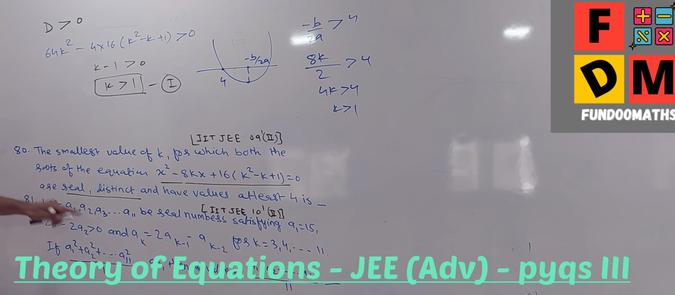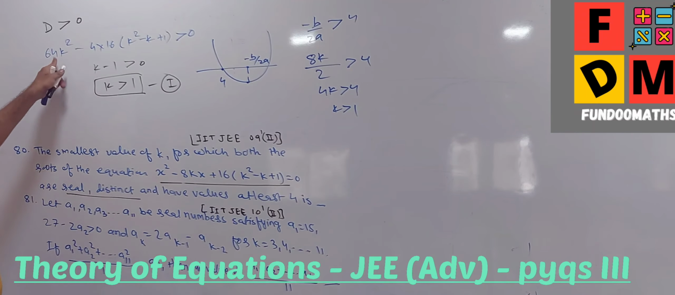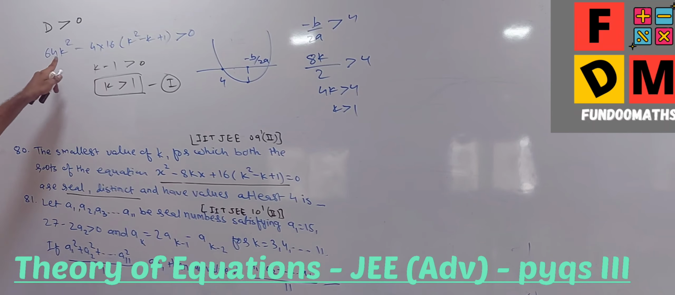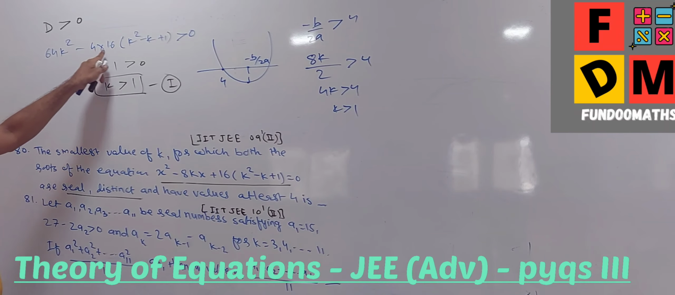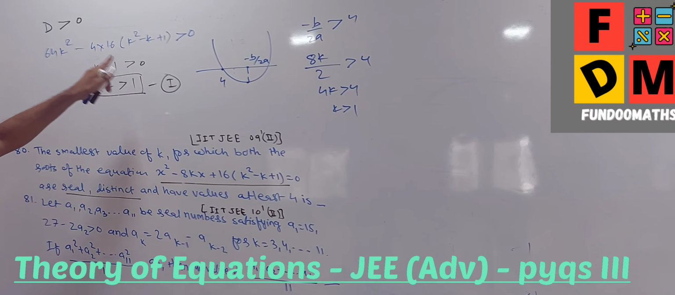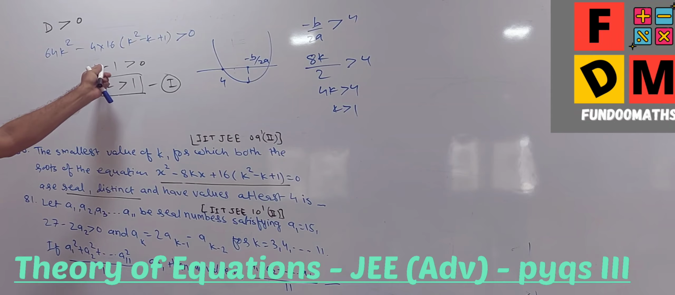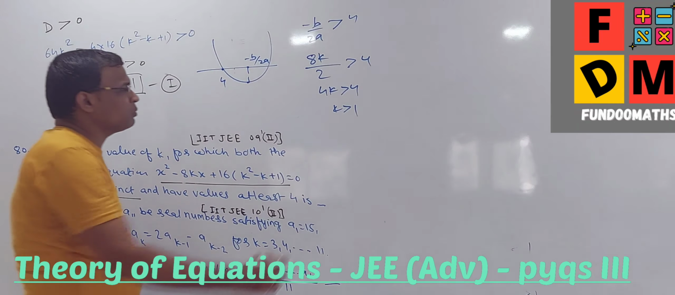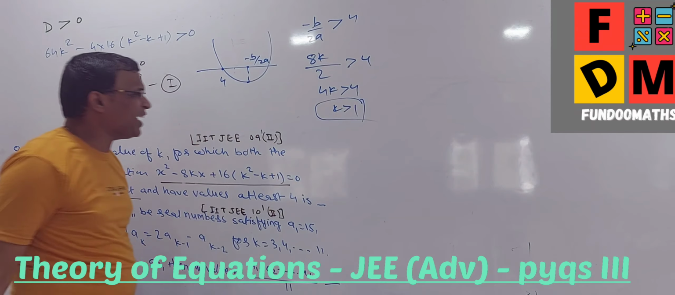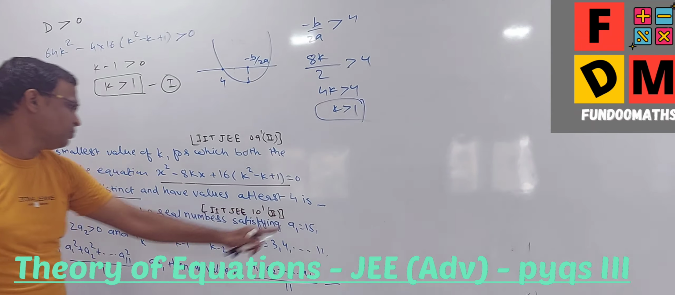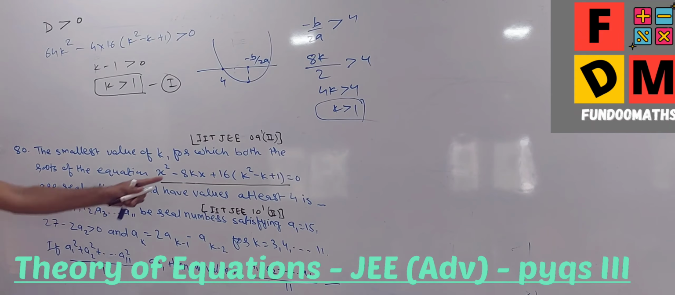Nothing great. Just check it out once again. It is 64k square minus this. So 64k square minus 64k square gets cancelled. Then I have 64k minus 64. So 64 gets cancelled. K minus 1. So both are giving me the same result. Fine. What would be any other proposal I have? Because it's an integer based question. Fine. So we have values at least 4.